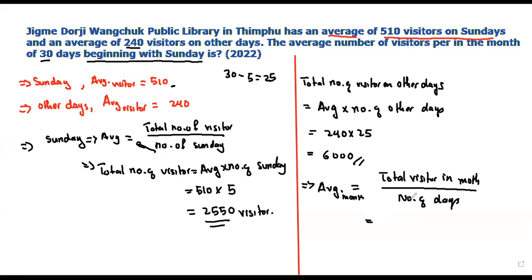The total visitors on the other 25 days is 6,000, and on the 5 Sundays it is 2,550, so you add 6,000 plus 2,550 divided by the number of days, 30, and you will get the answer 285 visitors.